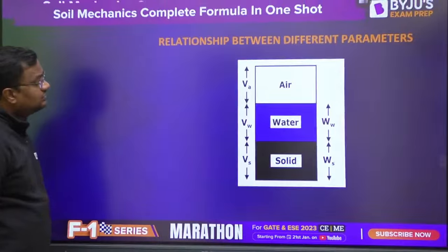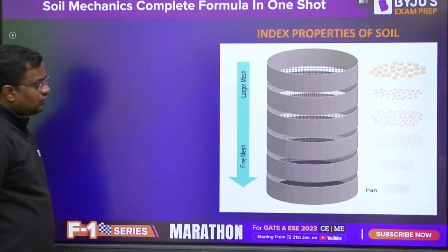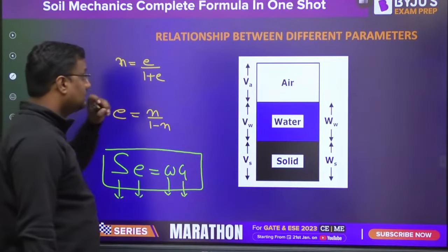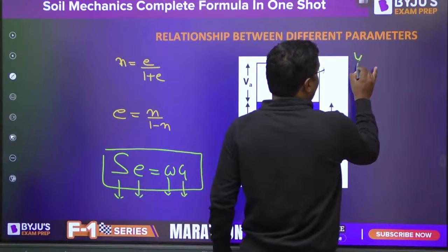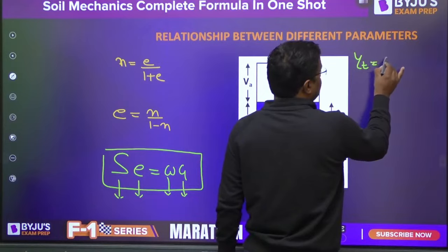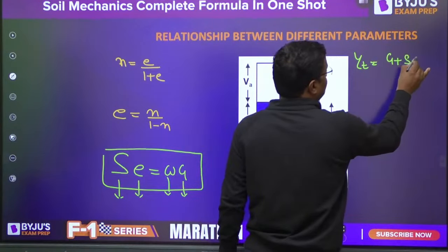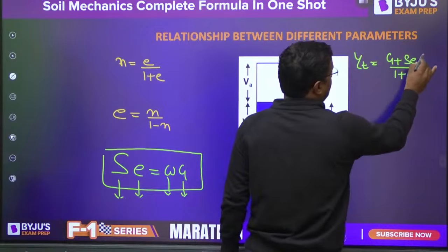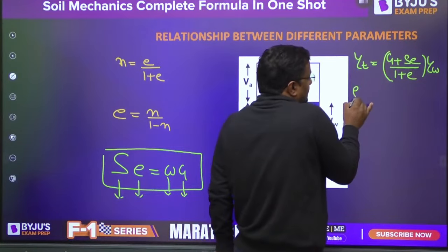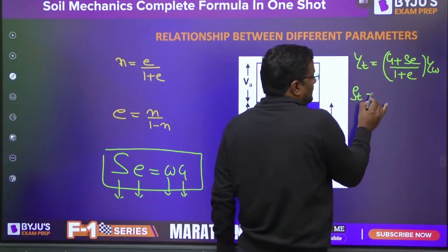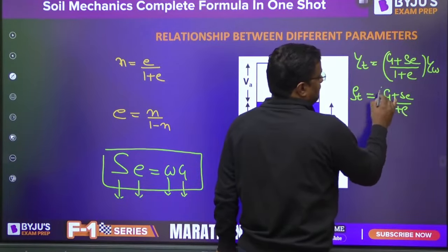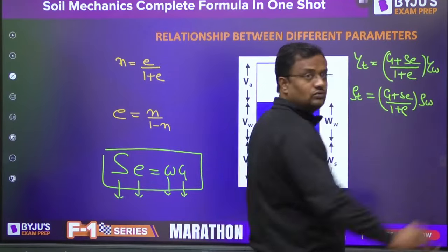Okay. Now, moving further, let me just tell you one more thing, that gamma of anything, gamma bulk, that is the general case, is (G plus Se) upon (1 plus e) into gamma w. In fact, if you divide by gravity, you can also write this expression in terms of density: (G plus Se) upon (1 plus e) into rho w.